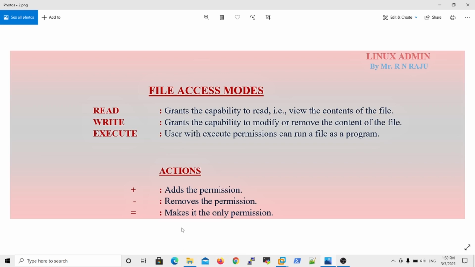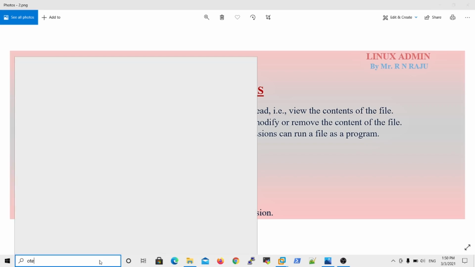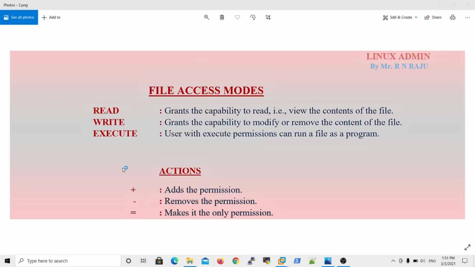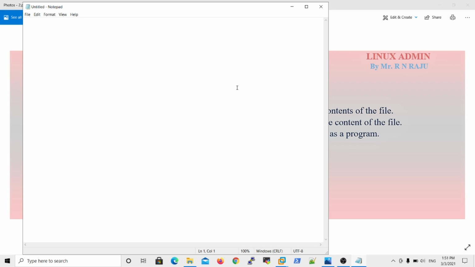Now, what are the symbolic forms of permissions? For example, the read value is 4, and the read notation is r. Everyone must understand these 3 values. Read is 4, with notation r.